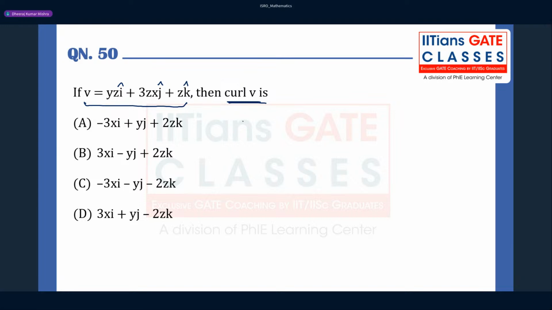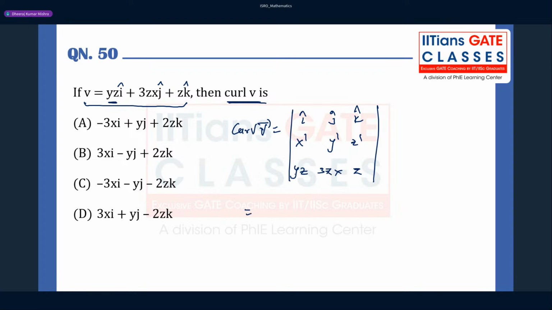How do we find the curl of v, guys? Curl of v can be found by writing the determinant with i, j, k, and here you write d by dx, d by dy, d by dz. The dash is nothing but a derivative. Now you plug in the components: the first component is y z, the second is 3zx, and the third is the remaining one. Now you find the determinant of this.